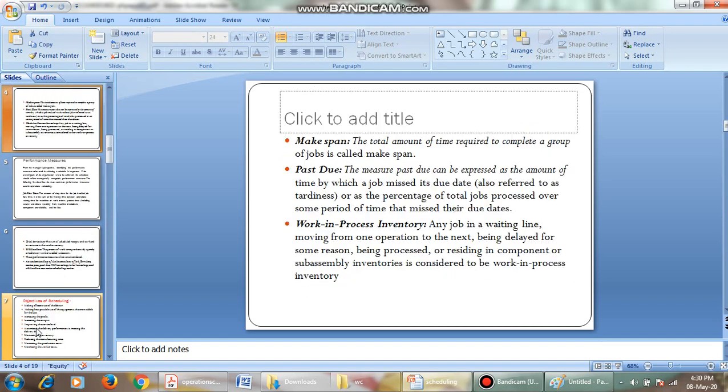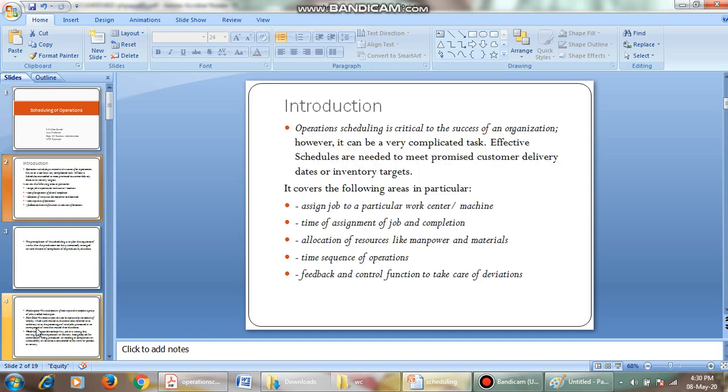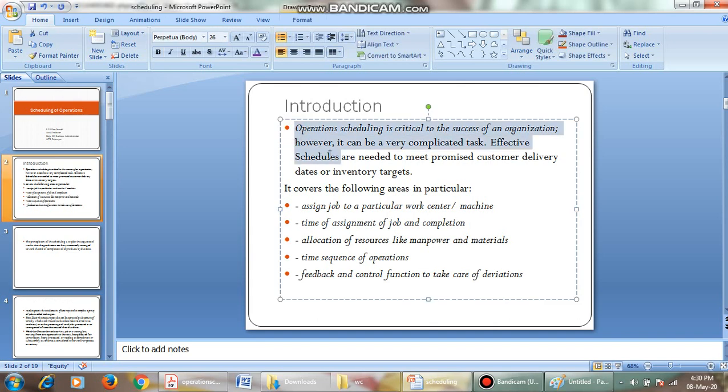Let us go through a brief about it, and what scheduling is. What is operation scheduling? A sequence of activities arranged in order, and how it works, and on which areas it is dependent.